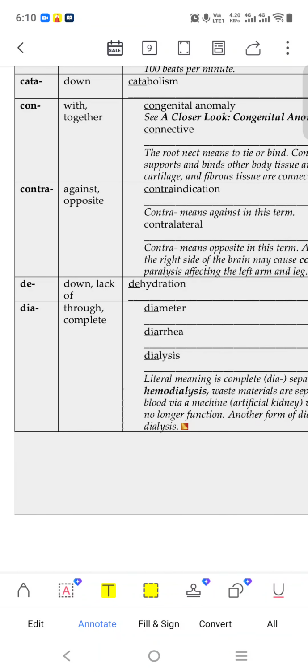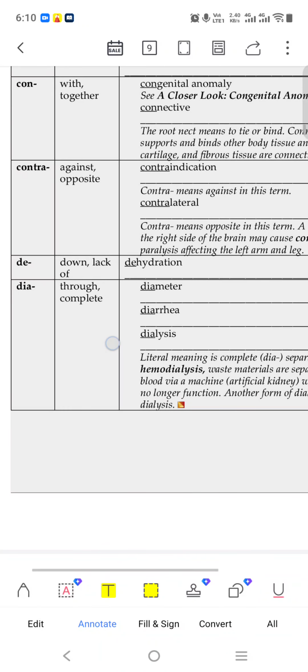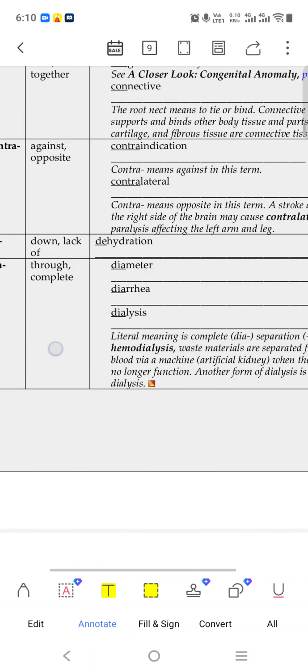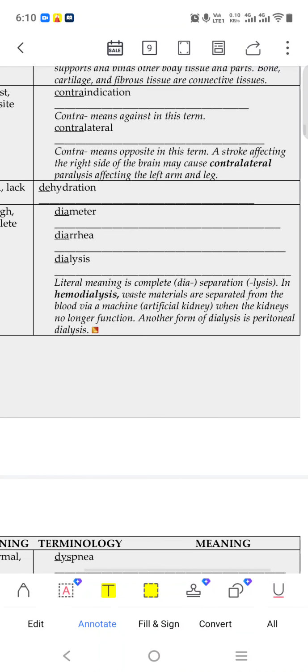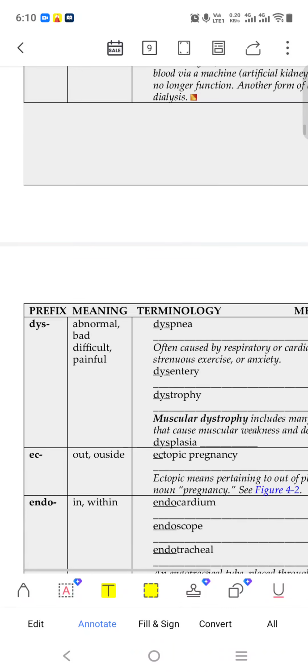De means down, like dehydration, like coming down. Hydration means water, so the water level is decreasing. Dia means through, complete, like diameter, diarrhea, dialysis. We know this word, hemodialysis. Dia means separate. In hemodialysis, waste material is separated from the blood via a machine. Dialysis means separating the waste material from the pure things.